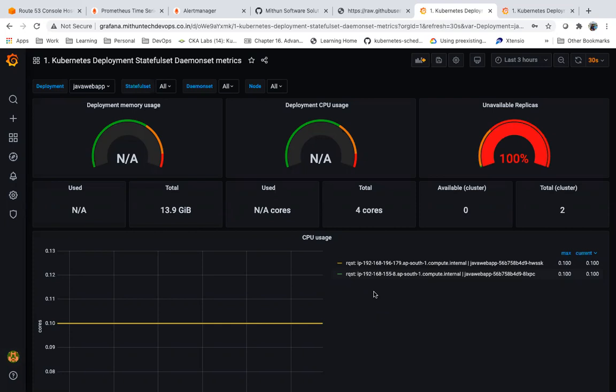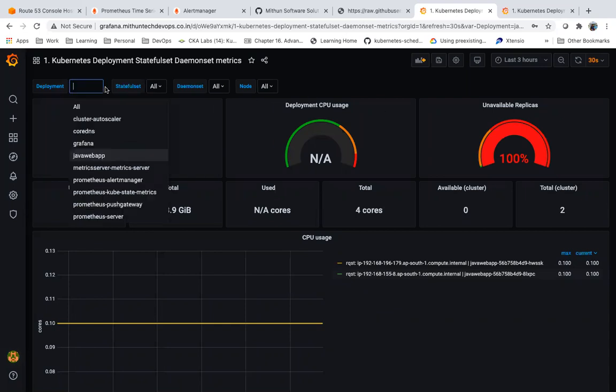There is an application called kube state metrics. It's an exporter for a Kubernetes cluster. So we deployed kube state metrics. Kube state metrics is talking to the API server, and Prometheus is talking to the kube state metrics to gather the information.